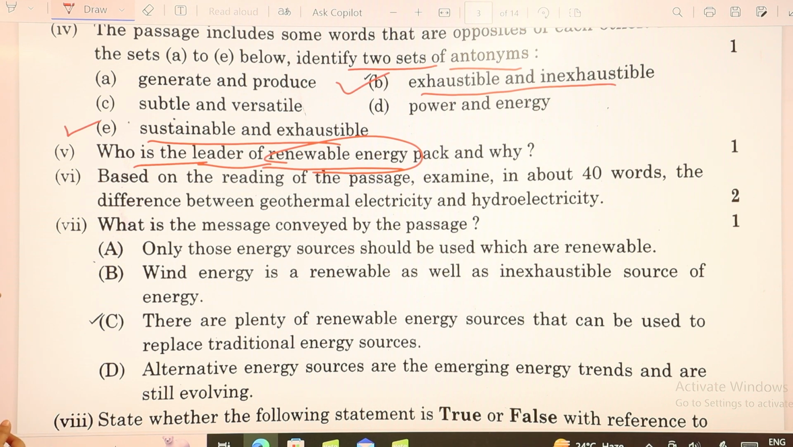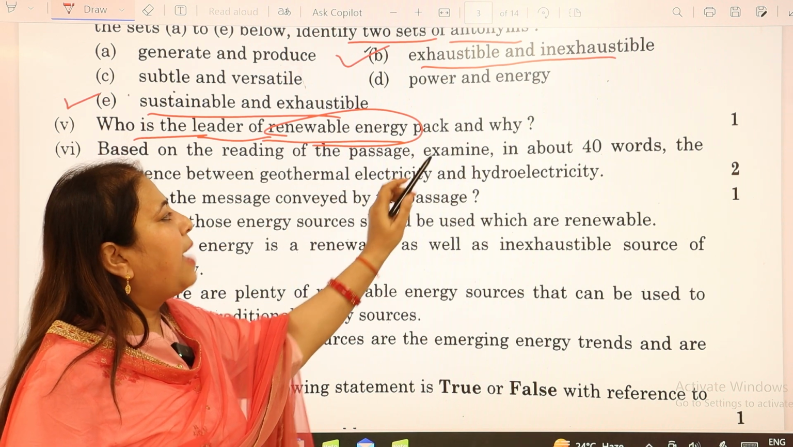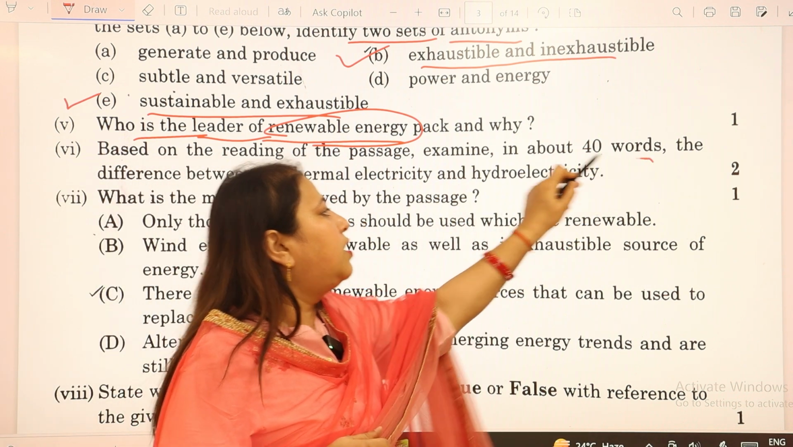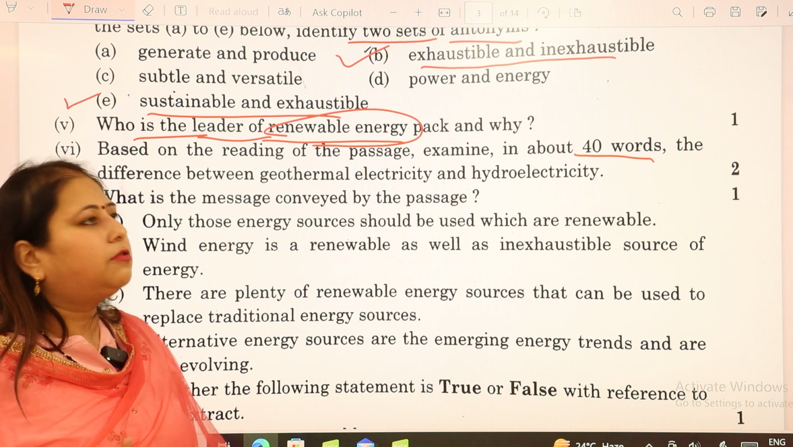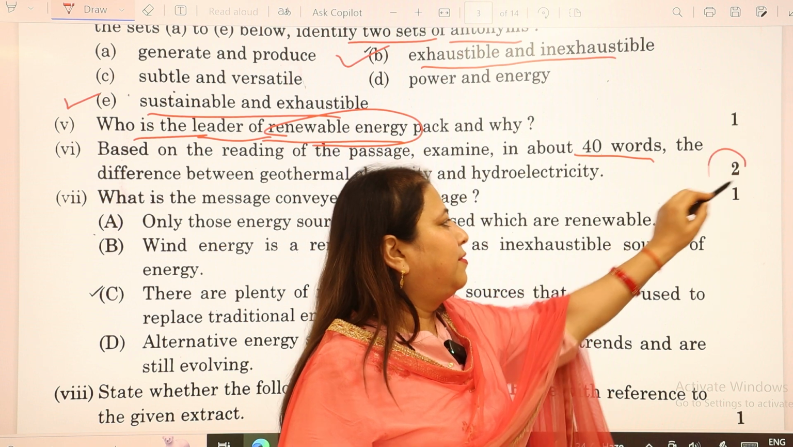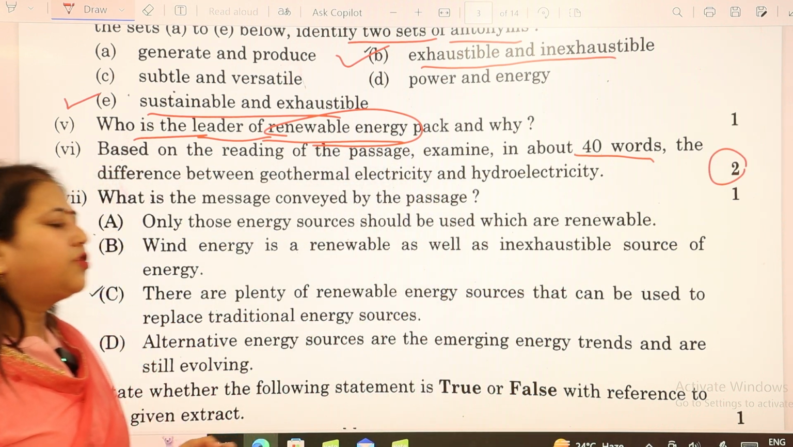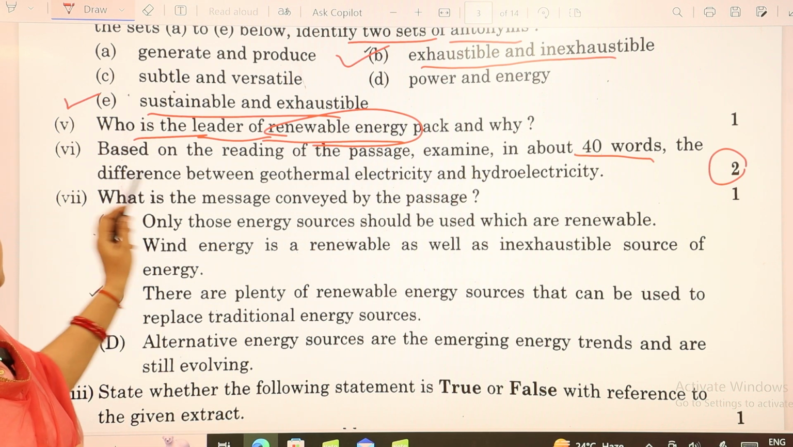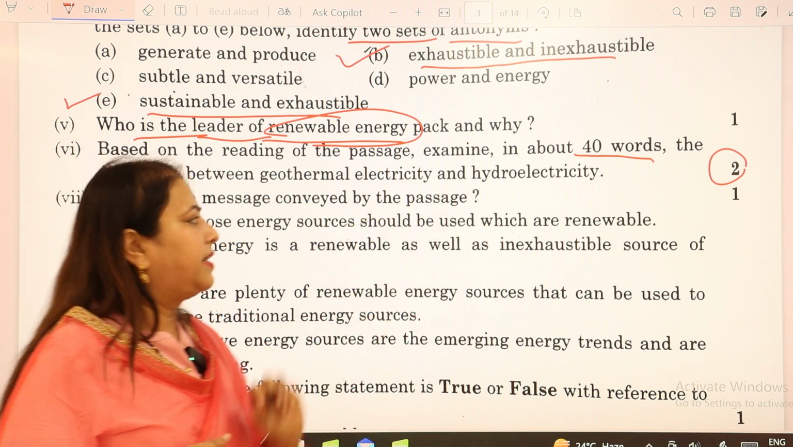Next we move to the sixth question. Based on the reading of this passage, examine in about 40 words. Remember, again, whenever the word limits are being provided, we need to stick to the word limit. There is no need to write extra words because it will only give you 2 marks. You'll not get any kind of extra marks if you write something extra. It will be just a waste of time for you. So here, you have to tell the difference between geothermal electricity and hydroelectricity.